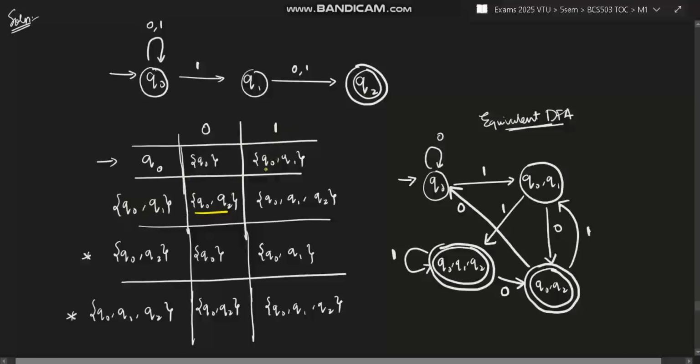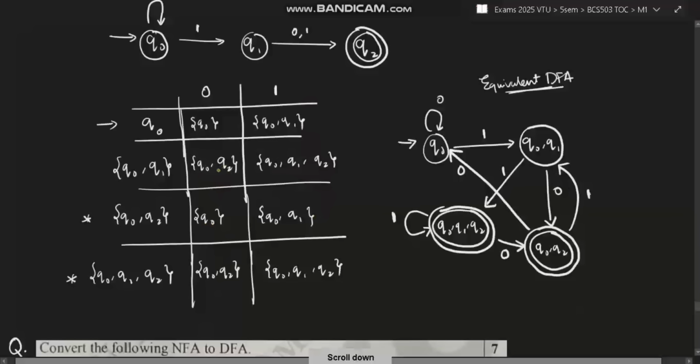Q0 on 1 goes to Q0 Q1, so I'll be writing Q0 Q1, and Q1 on 1 goes to Q2, so I'll be writing Q2 here, right? See, it goes on 1 to Q2, so Q2 I'll be writing. Now again we will check if any new group is formed. Q0 Q2 is a new group, as well as Q0 Q1 Q2 is a new group. First we will take this one.